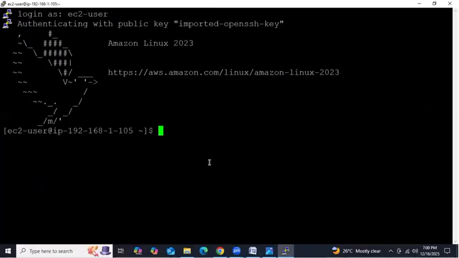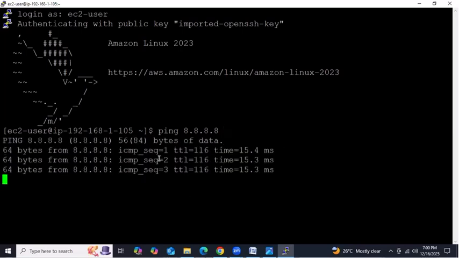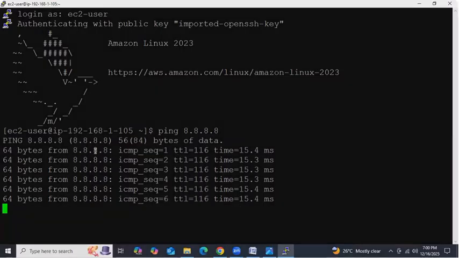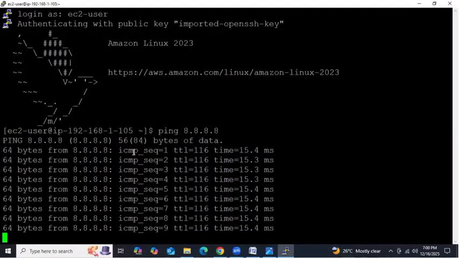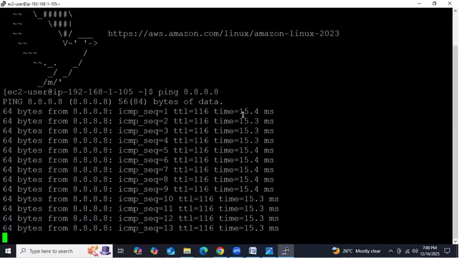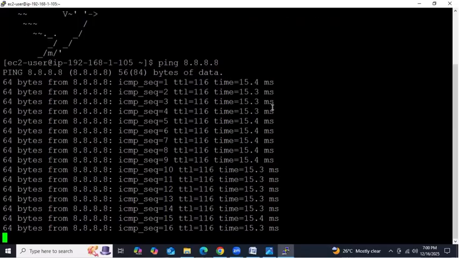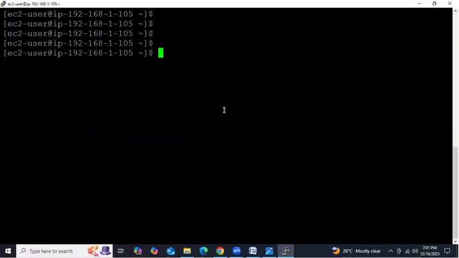How to check whether our laptop has internet or not: ping 8.8.8.8. 8.8.8.8 is a global DNS server's IP address, the primary. 8.8.4.4 is the secondary. So you have the internet connection. We are receiving ICMP packets from 8.8.8.8, and TTL means time to live, with the time in milliseconds. Got it, guys? Like this, we need to check the internet on our machine.